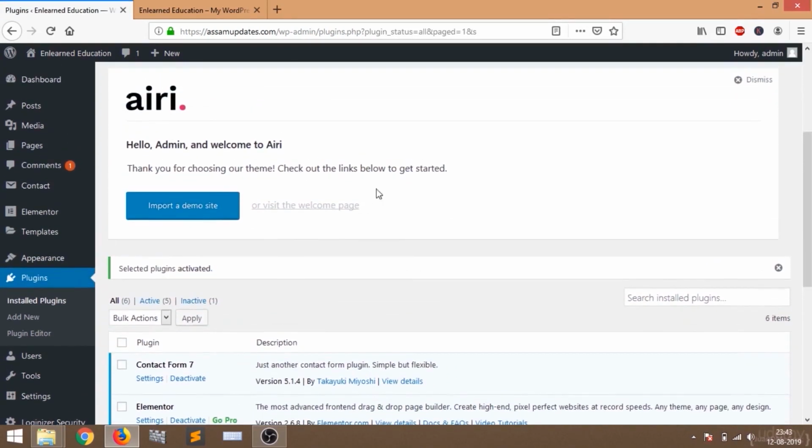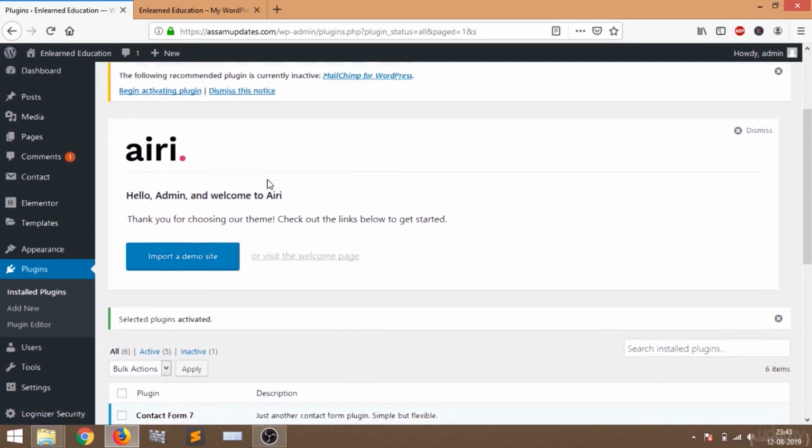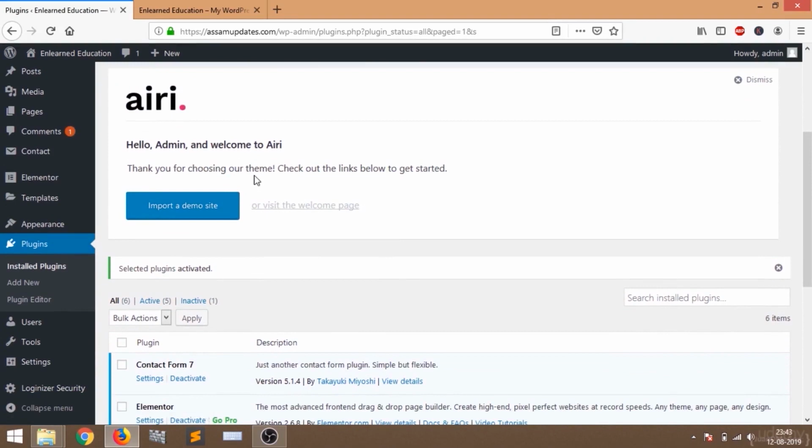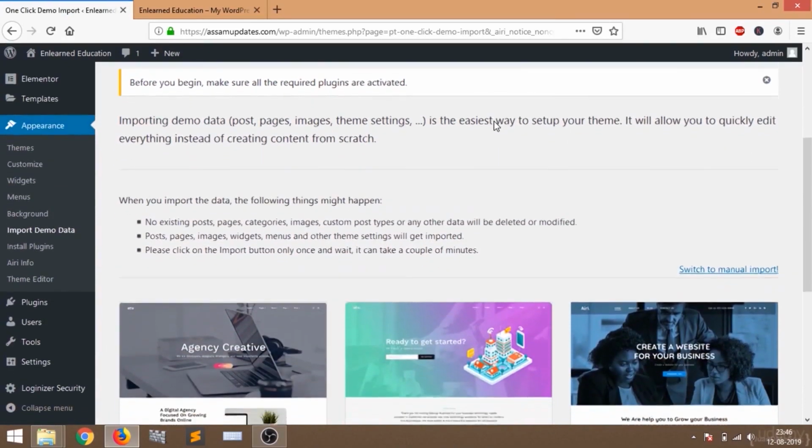The next step we are going to do is import a demo site. Let's click on import a demo site and you will see this processing. Now you will see this page, One Click Demo Import. So we are going to import a demo website.